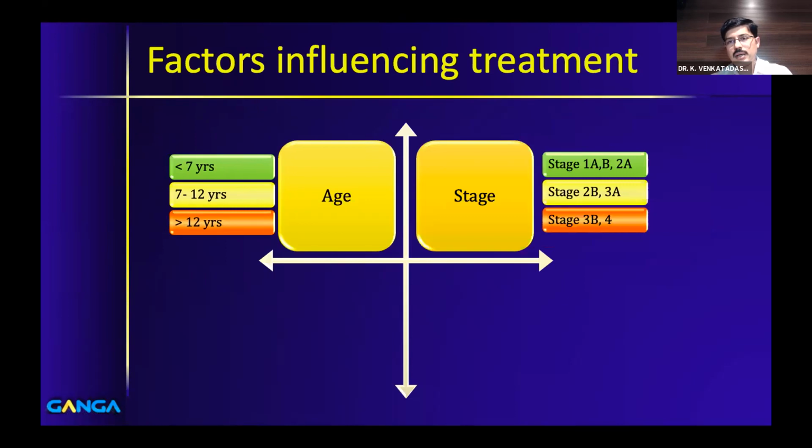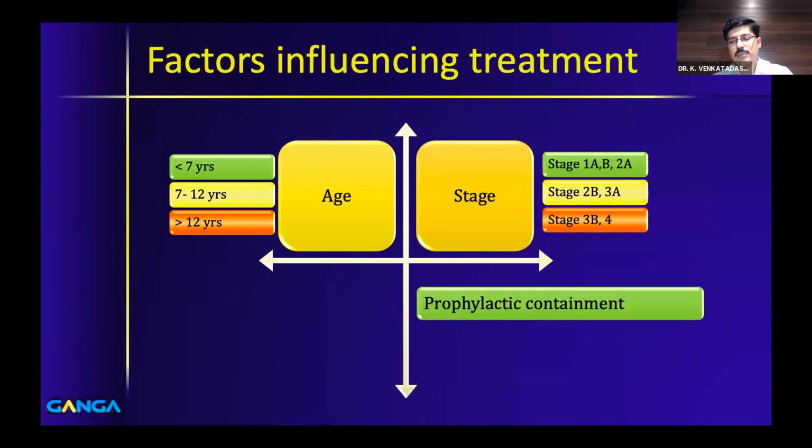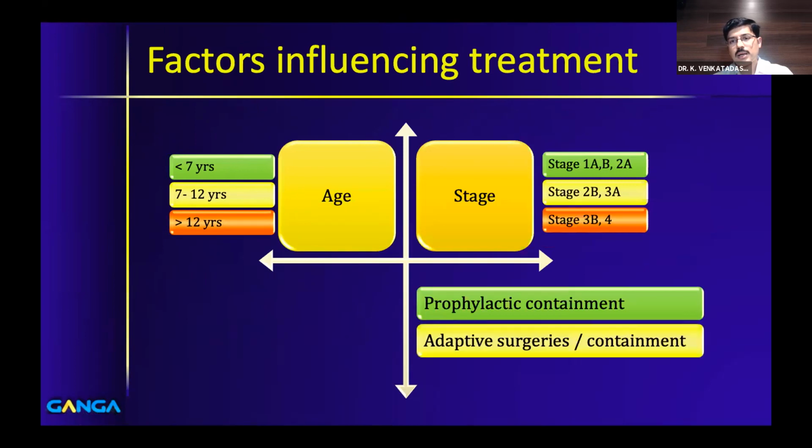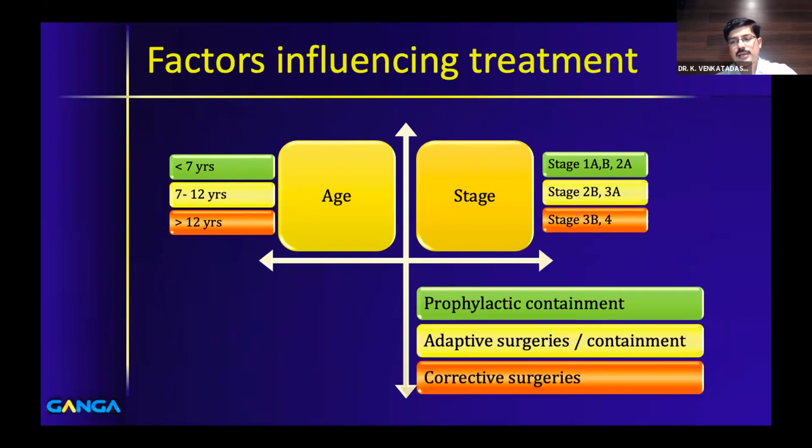Stage of the disease, we already saw this. Stage 1A and stage up to 2A, you can do prophylactic containment. 2B and 3A, we do adaptive surgeries, or sometimes in 2B, when you see a child, there are different schools of thought again. There are people who do containment for 2B also. And stage 3B and 4, corrective surgeries are indicated.